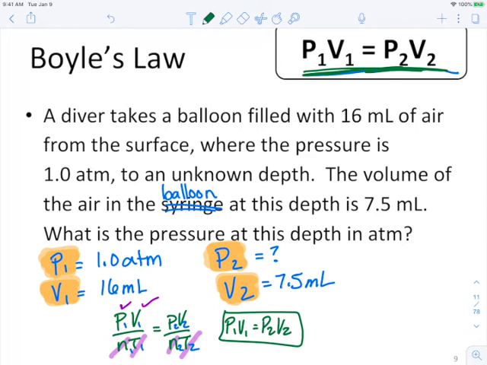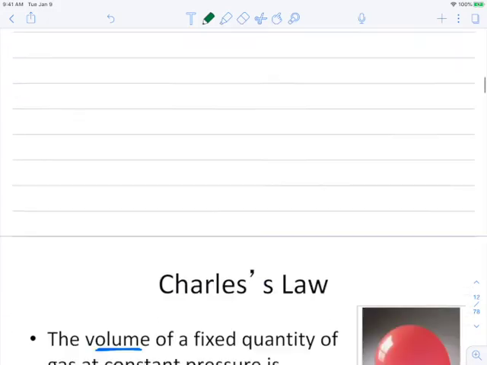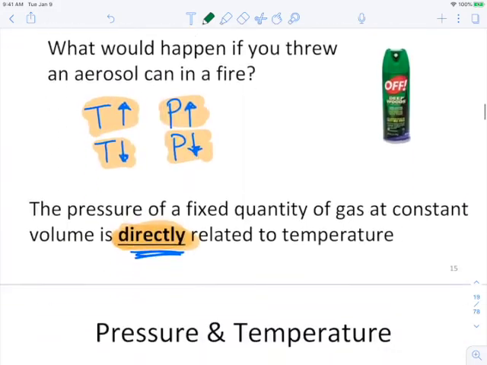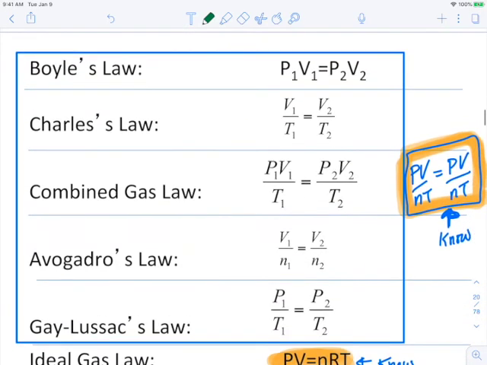Everything except for the ideal gas law. And technically you could make it work for the ideal gas law, but my recommendation is to use the ideal gas law separately. So again, PV over NT equals PV over NT can be used for anything in this blue box here. And we're going to return to it in a little bit.